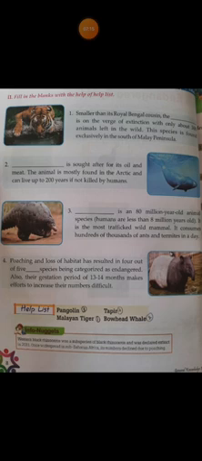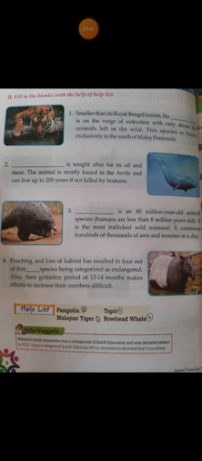Next one, dash is sought after for its oil and meat. Which is that? It is bowhead whale. Third one, dash is an 80 million year old animal species. Which is that? It is pangolin.